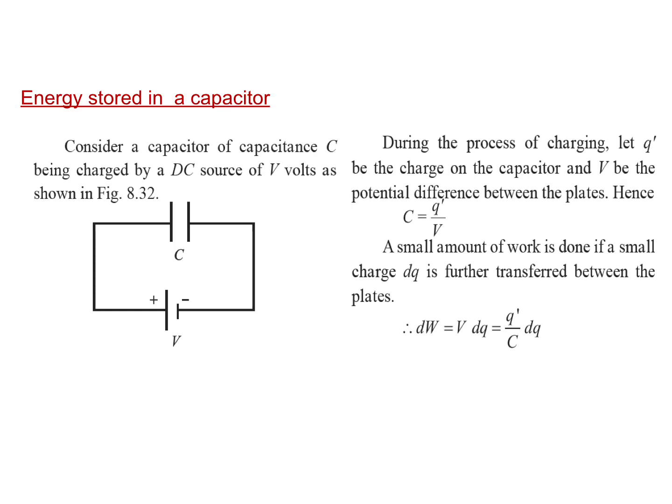V is the corresponding potential of the capacitor, and by the equation C is equal to Q upon V, we can obtain the potential as V is equal to Q by C. Now consider dW as the work done in depositing an additional charge dQ on the insulated plate of the capacitor against its potential at a certain instant during the process of charging.